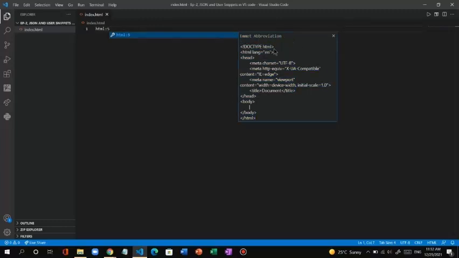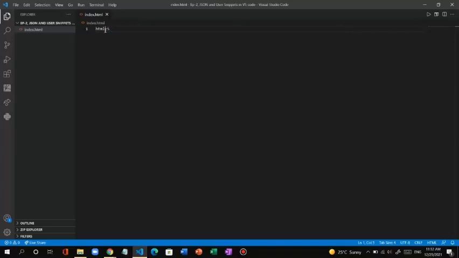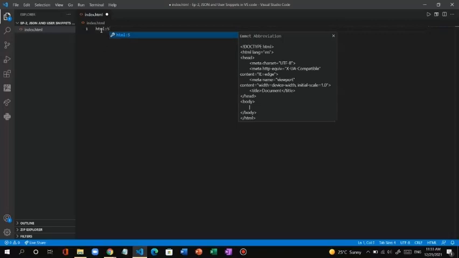So it also works like a snippet, but it doesn't have commas. So I'll give an example of a snippet for now. But in HTML there are not many snippets. So the best example will be this only, html colon 5. So if I press enter, all this will be typed out for me.